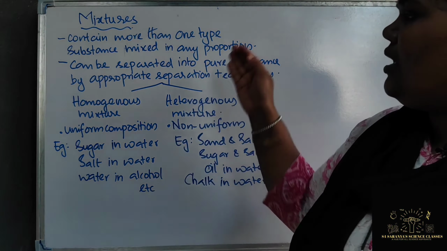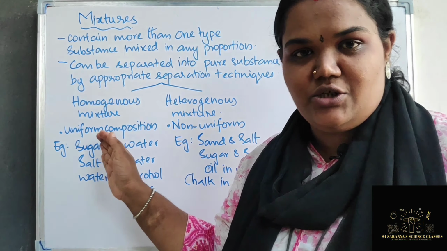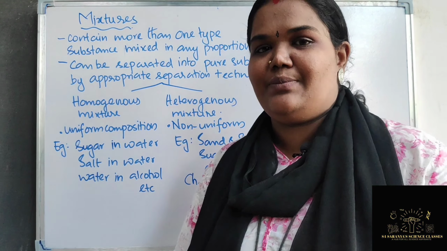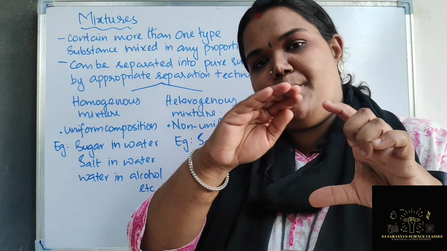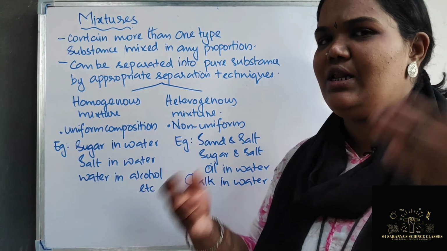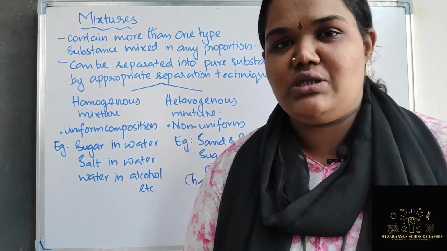According to the composition, whether it has a uniform composition throughout or a non-uniform composition, mixtures are again divided into homogeneous mixtures and heterogeneous mixtures. What is the specialty of a homogeneous mixture? They have a uniform composition throughout. That means if you are taking salt water, check the top, the taste will be the same, at the bottom also the same, in the middle also the same. That means they have a uniform composition throughout. So sugar in water, salt in water, or water in alcohol, everything, if you are mixing together, they will have a uniform proportion throughout. It is not like there is more at the top and less at the bottom. So this is actually a homogeneous mixture.